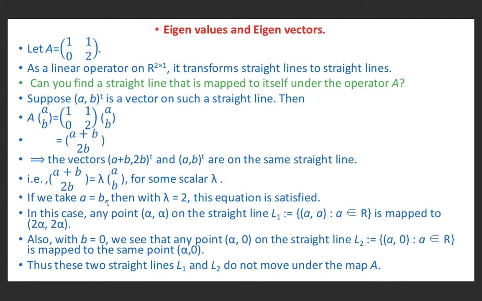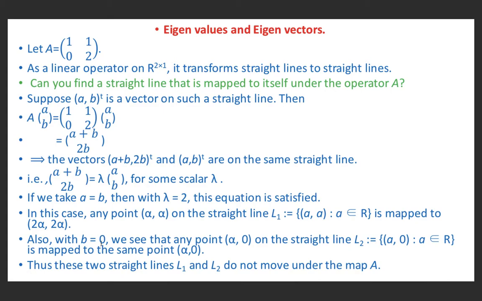If we substitute a equal to b here, this is 2a and this is also 2a, and here it is lambda times (a, a). So 2a, 2a, a, a. This is satisfied if you put lambda equal to 2. So this equation is satisfied for lambda equal to 2. In this case, any point (alpha, alpha) on the straight line L1, with alpha belonging to R, is mapped to (2 alpha, 2 alpha).